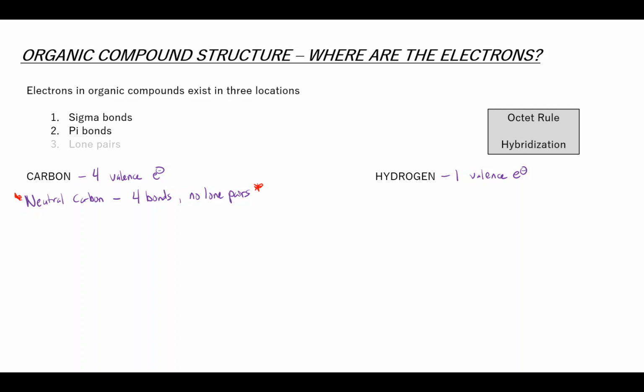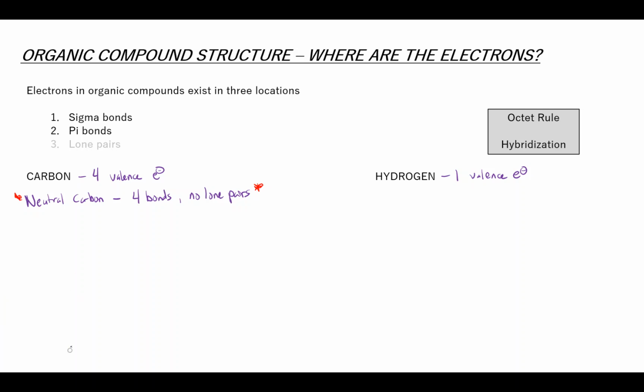If you have a carbon that is not neutral, then you either have a different number of bonds or you have a lone pair that's present. If you don't have four bonds, you either don't have a neutral carbon or you're going to have some kind of lone pair in it. And so all three of these things play off of each other. They're all true. And so remembering always that any neutral carbon has four bonds and no lone pairs is incredibly important.